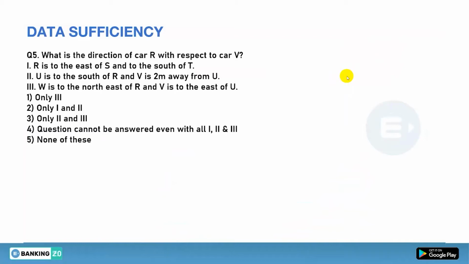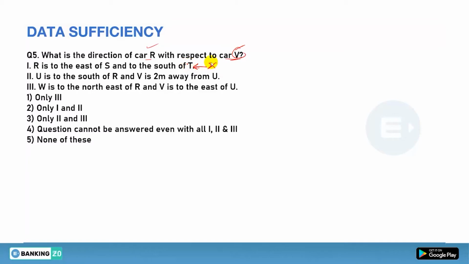Okay, now we will see question number 5. Question number 5 is basically the same, but in this we will be having 3 statements. What is the direction of car R with respect to car V? The only thing needed is the direction of R with respect to V. In the first statement, can you see anything about V? R is to the east of S, and to the south of T. But if there is no V, you can't answer your question from the first statement alone.